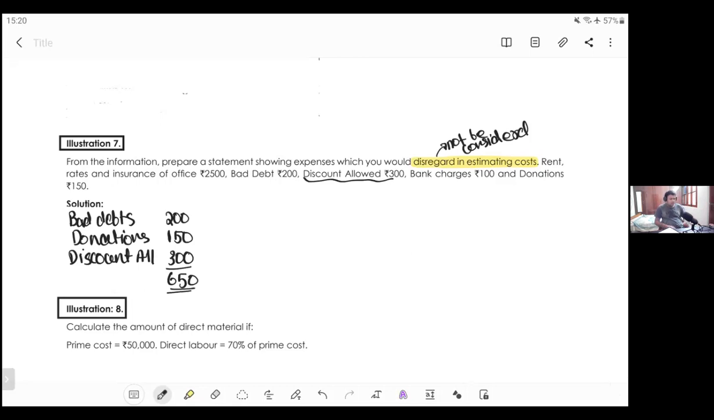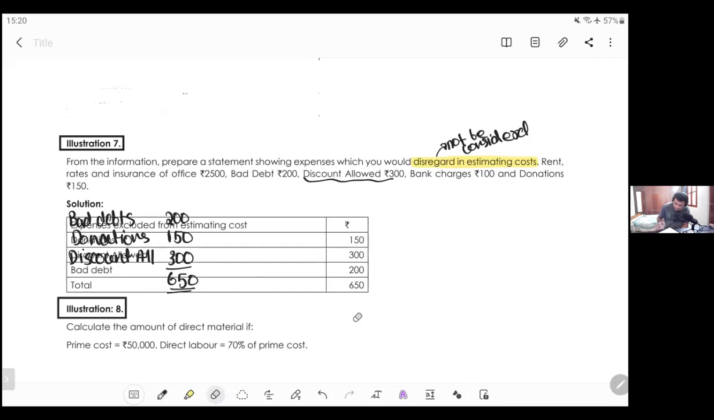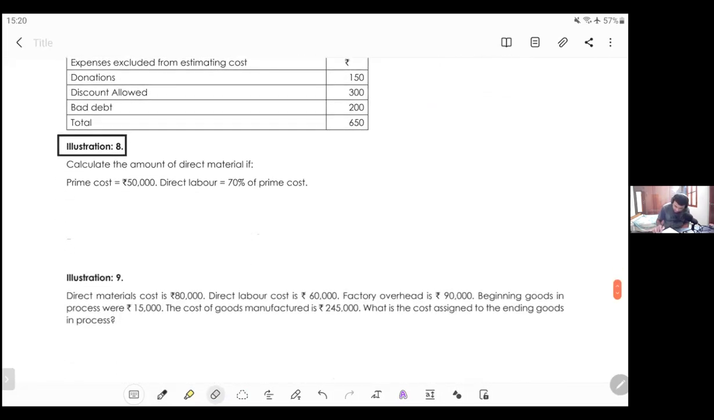Discount allowed, you will not consider in costing. Rather, you will do sales minus discount allowed to get net sales. So in total, this much is the amount which we will not consider. Yes, 650 is the answer. Okay, donations, discount allowed, and bad debts.